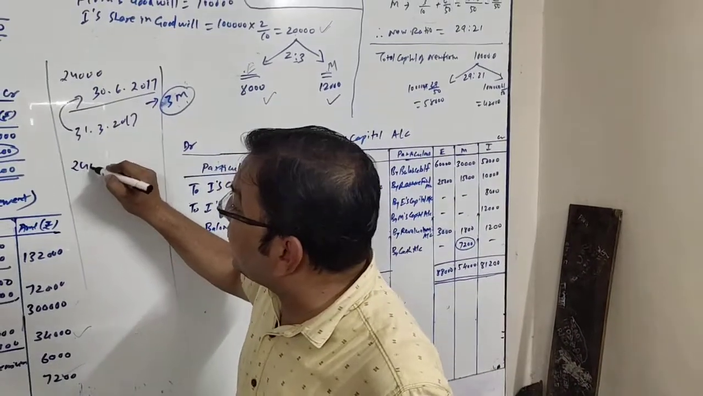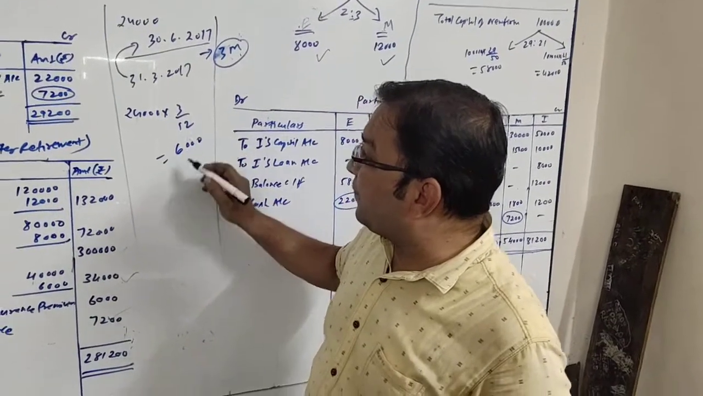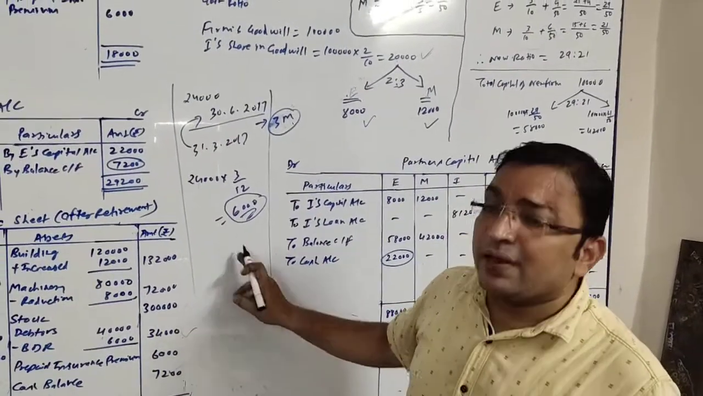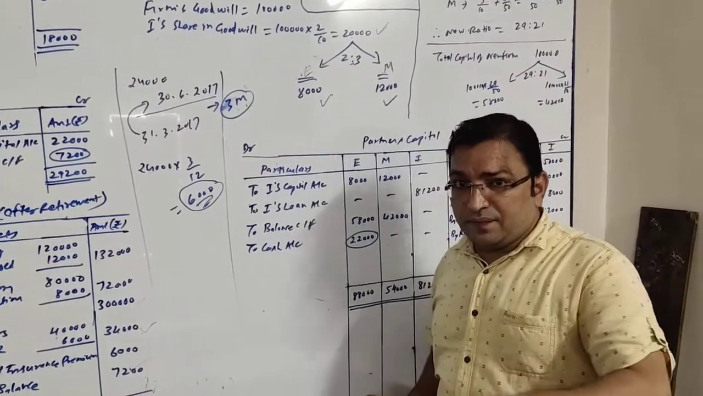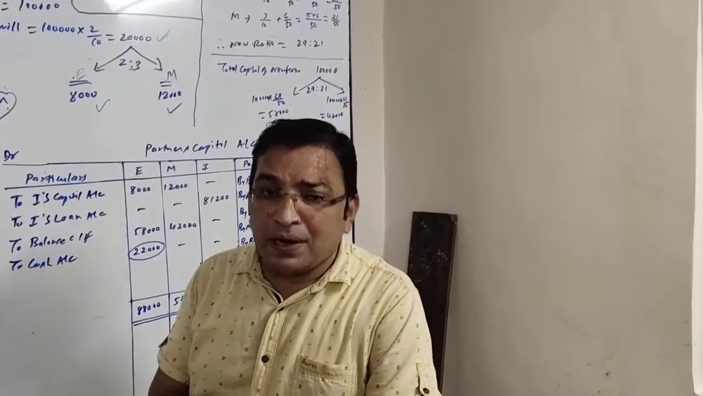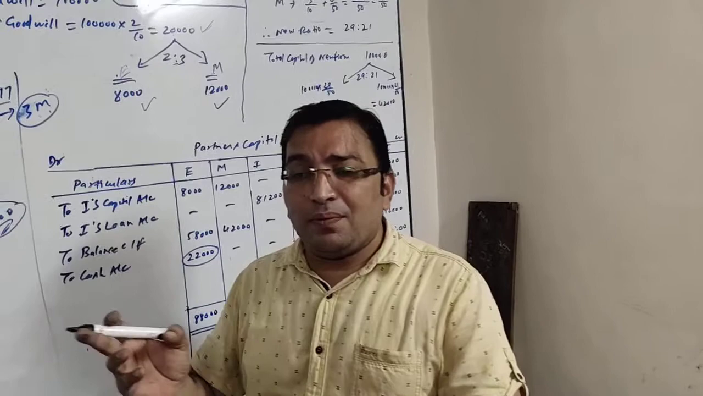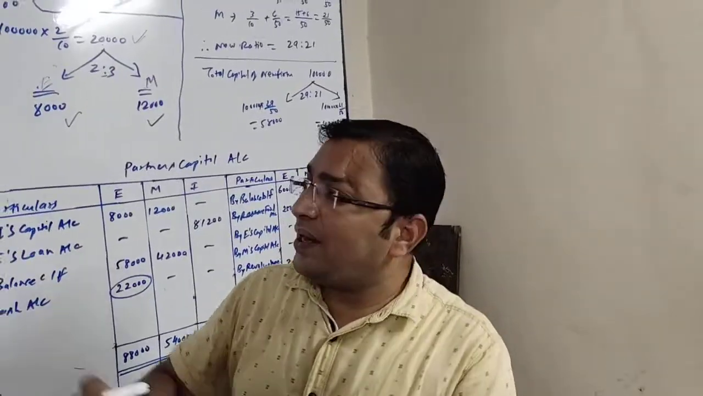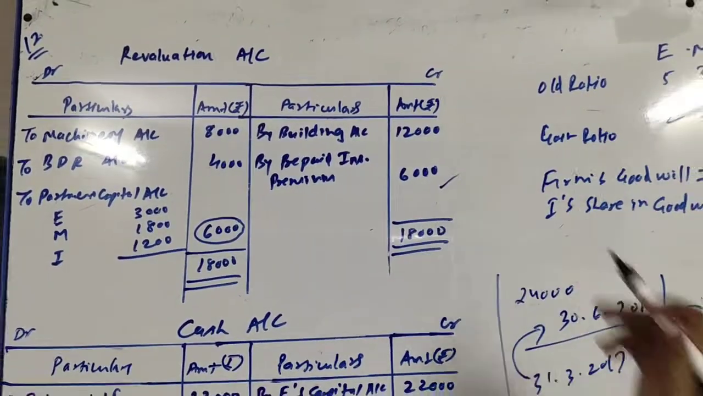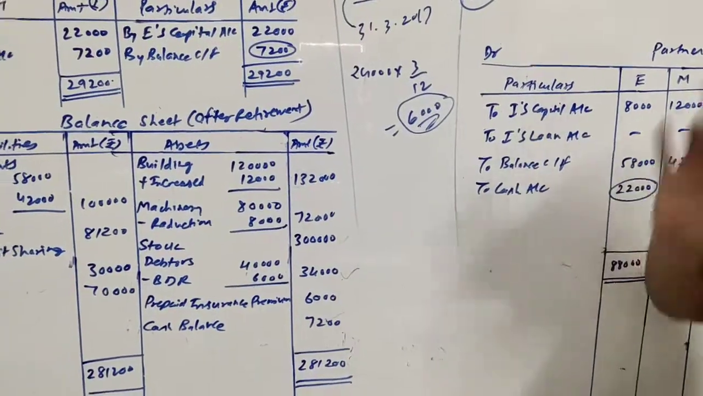So 24,000 into 3 upon 12 will be 6,000. Yes, 6,000. So this 6,000 will be the prepaid insurance, which is one kind of income as of now for the firm at the time of retirement of a partner. So this will be credited to revaluation account, and as it is a prepaid, so it will be written at the asset side of balance sheet. So here it is, the revaluation account credit side by prepaid insurance premium 6,000, and here asset side in balance sheet prepaid insurance premium rupees 6,000.